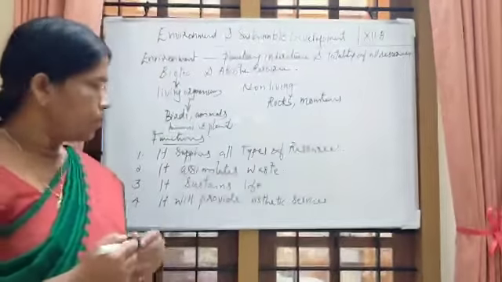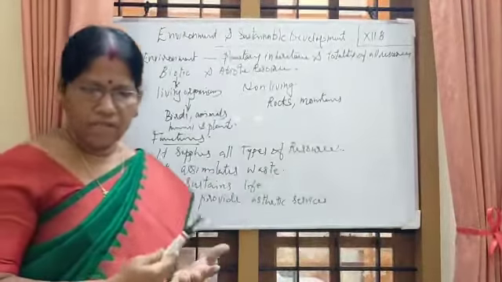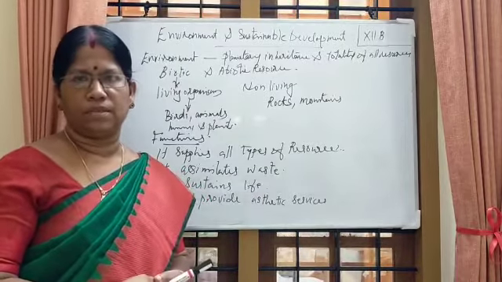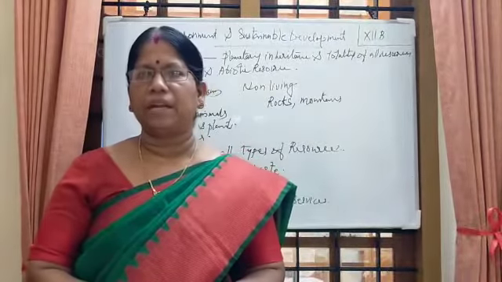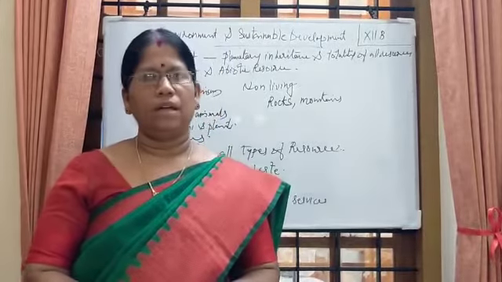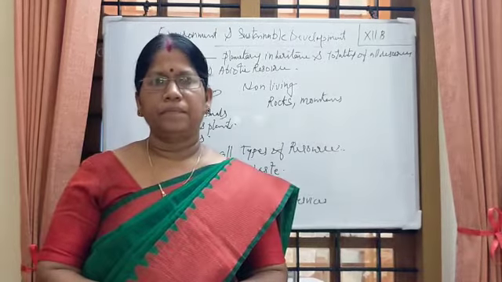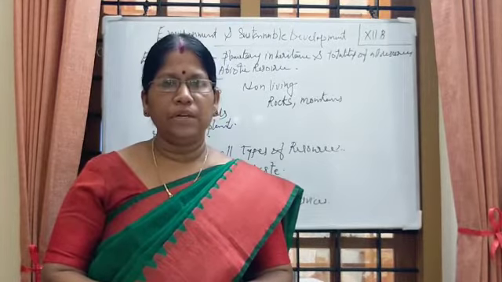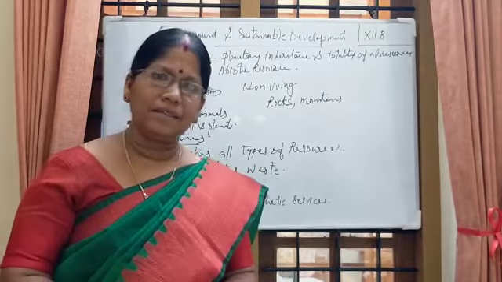So which are the four functions of environment? The first is, it supplies all types of resources. Which are all types of resources? Both renewable and also non-renewable resources. What is meant by a renewable resource? Renewable resources are the resources which can be renewed, and non-renewable resources cannot be renewed. Renewable resources such as water can be renewed. Non-renewable resources, like fossil fuel, if exhausted, cannot be regenerated.